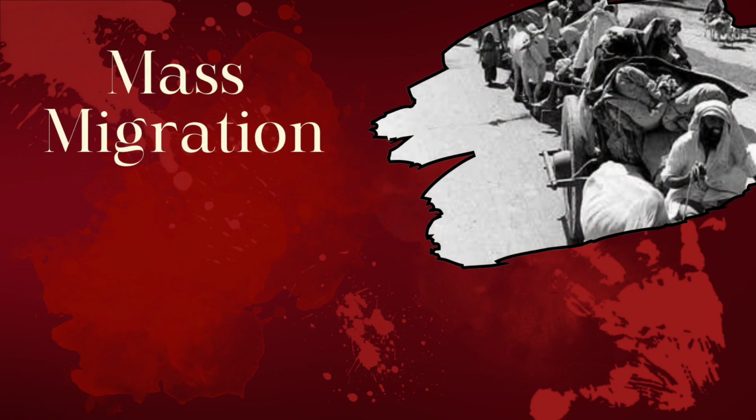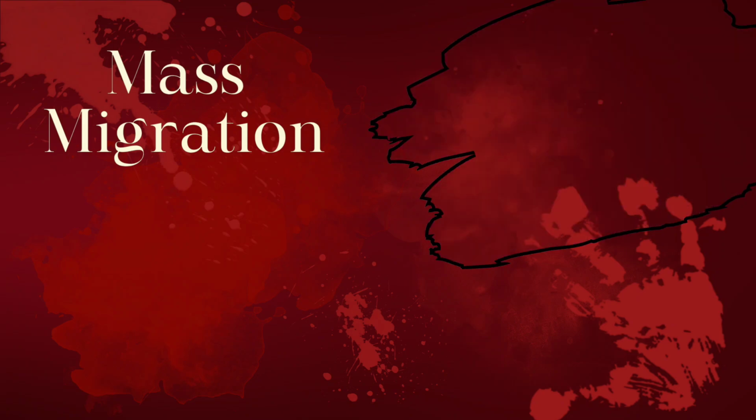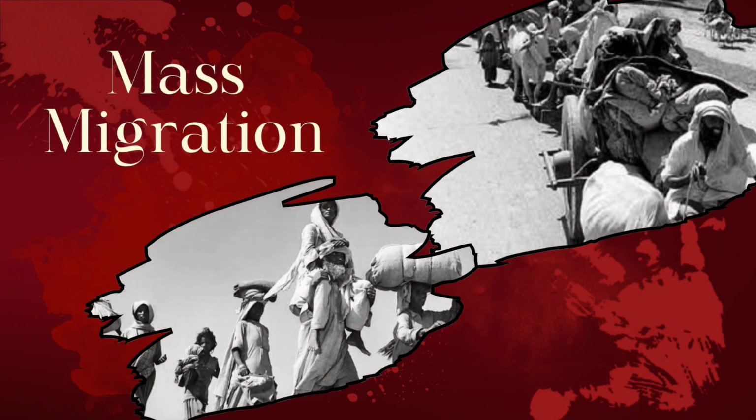Mass migration. The partition of British India led to one of the largest mass migrations in human history. Millions of Muslims living in India migrated to the newly formed Pakistan, while millions of Hindus and Sikhs moved from Pakistan to India. This unprecedented movement of people was fraught with danger and immense hardship.